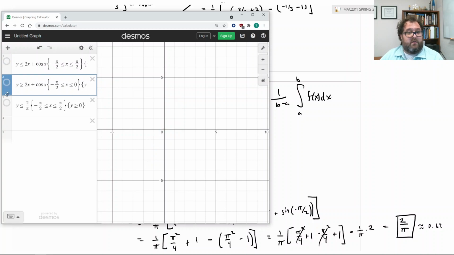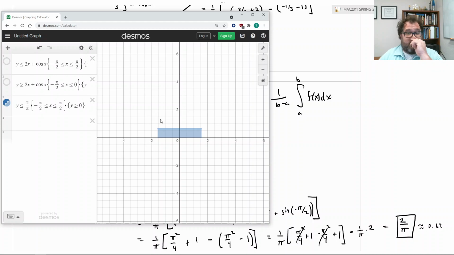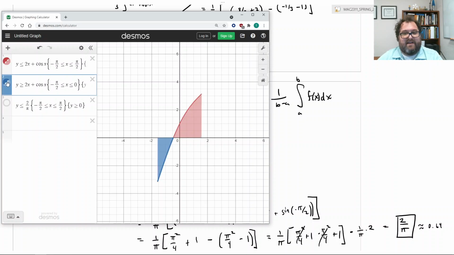Which, by the way, there's a rectangle over the same interval from negative pi over 2 to positive pi over 2, and it also has an area that's equal to the definite integral. So here, the area of this rectangle is 2. Why? Well, think about it. The width is pi. We're going from negative pi over 2 to positive pi over 2. So the width is pi. The height is 2 over pi. If you multiply 2 over pi times pi, you get 2. So the area of this blue rectangle is equal to this definite integral.